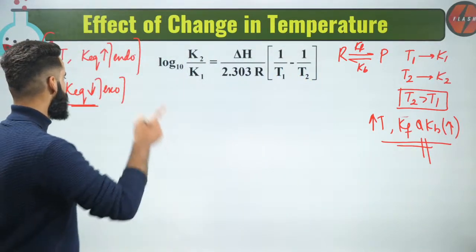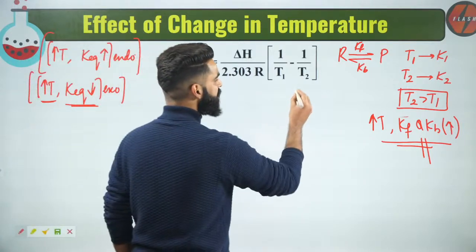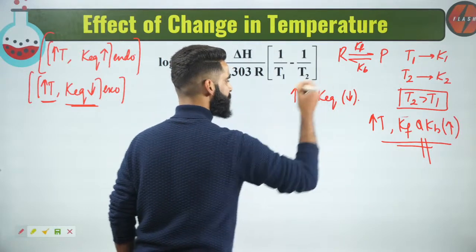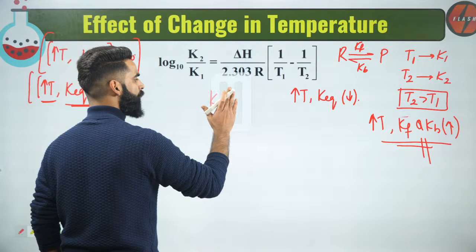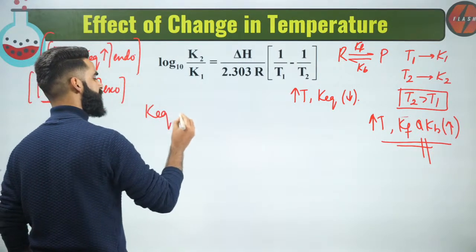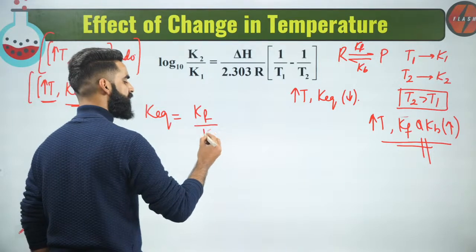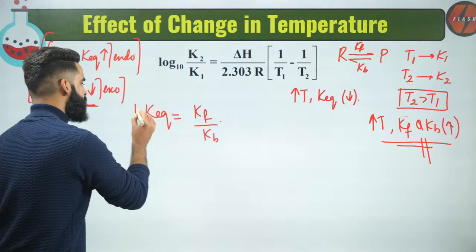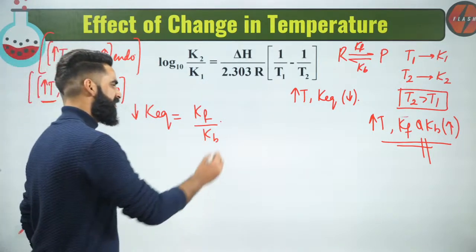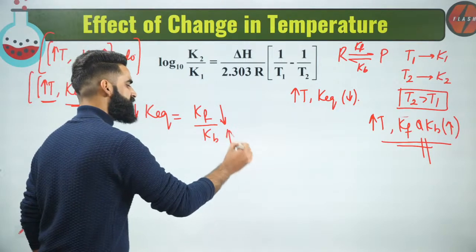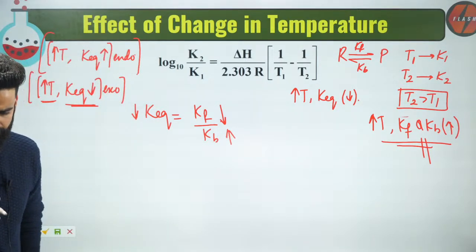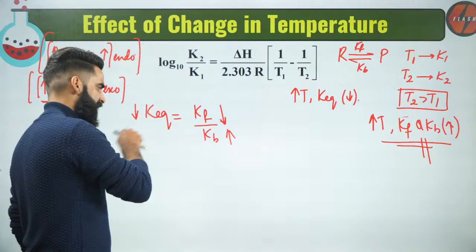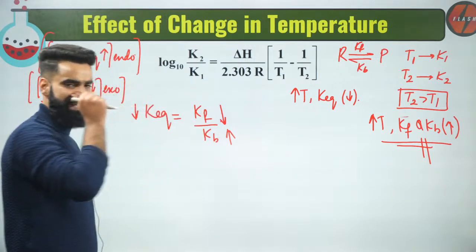Now people, for the exothermic reaction, I told you, on increasing the temperature, K equilibrium decreases. Since the equilibrium constant we know is equal to the rate constant for the forward reaction divided by the rate constant for the backward reaction. Does that mean Kf decreases and Kb increases? Does it actually mean Kf decreases and Kb increases?